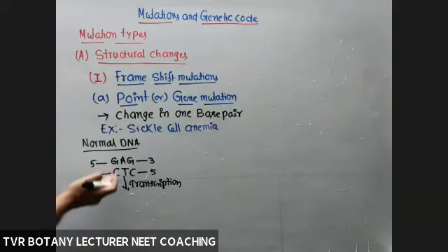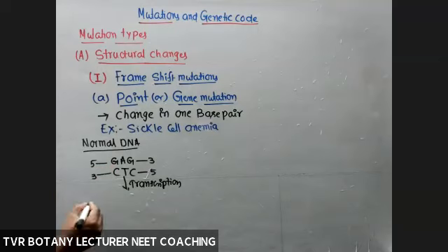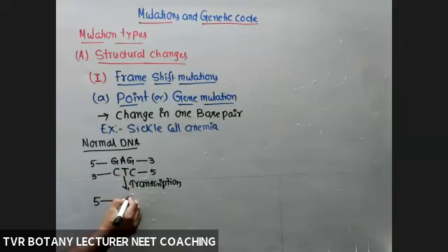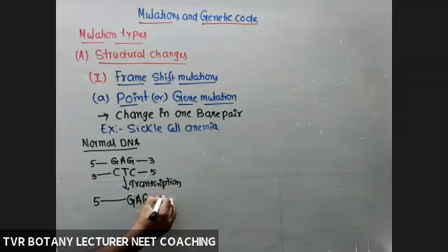Not only a single codon, many codons are present. mRNA is produced. 5' CTC 3': C, complementary, means G; T means A, complementary; and G. This is the 3' end. So this is an mRNA molecule.